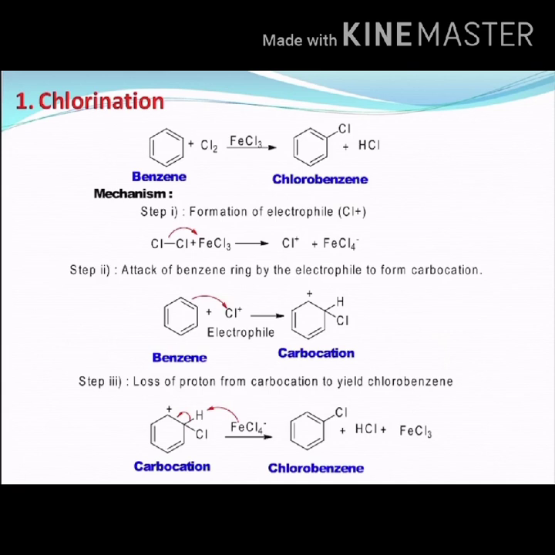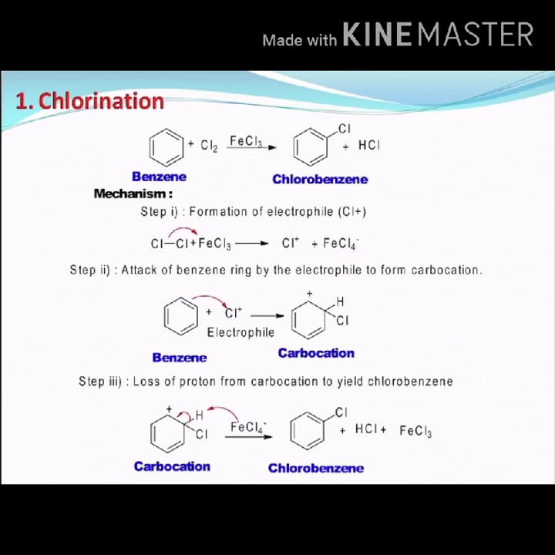Let us take a chlorine molecule. When this chlorine molecule combines with ferric chloride, it is going to form an electrophile, that is Cl plus, a cation, thereby forming an FeCl4 minus anion. This is the first step.